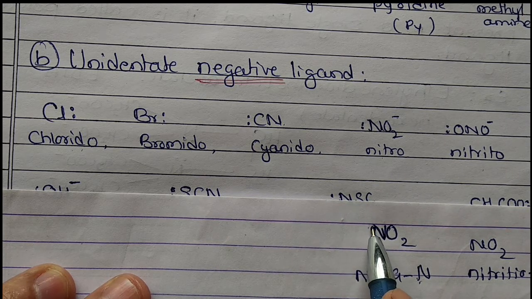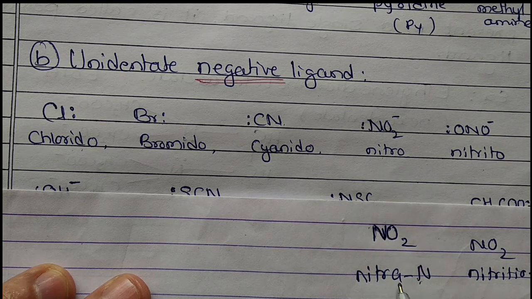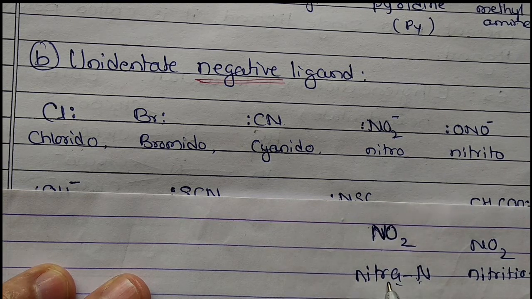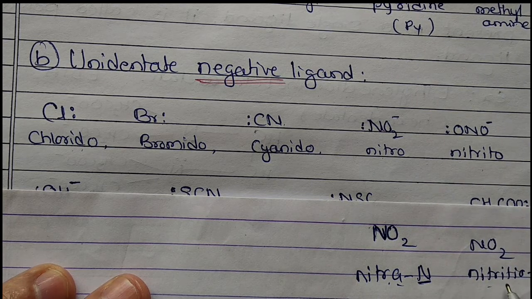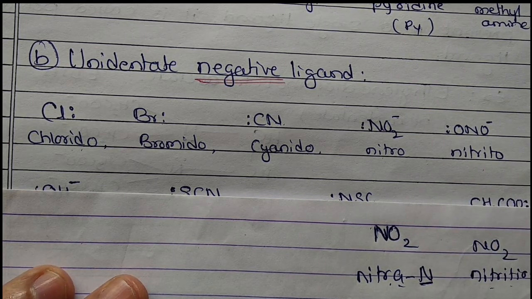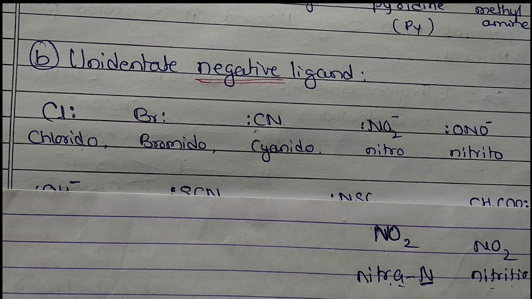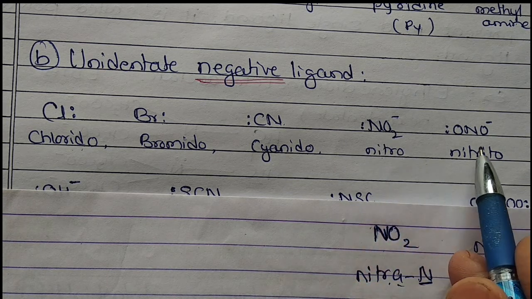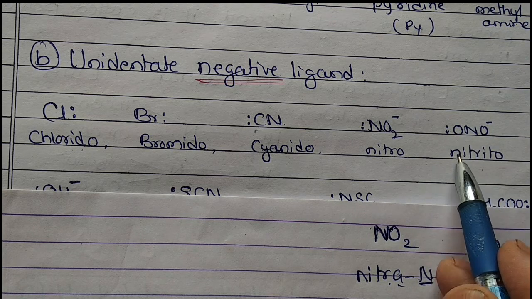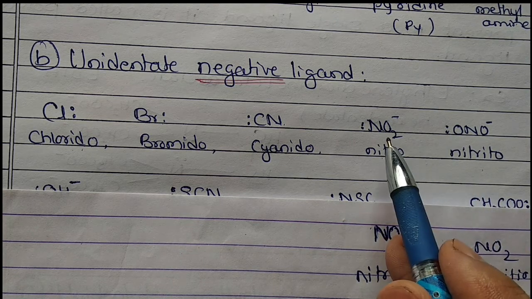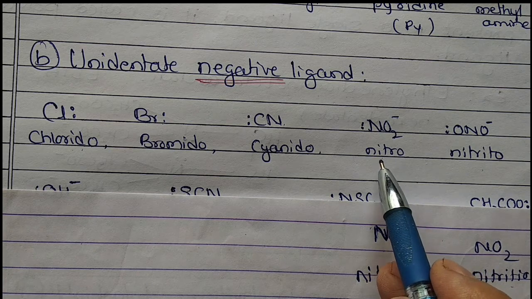So nitrito-N: usually when NO2 is written, it is nitro-N. If oxygen is the donor, that is O, nitrito. Further, when we write the formula we will know that. NO2, this is also NO2, but normally we write ONO when oxygen is the donor atom. When nitrogen is the donor we usually write NO2, that is nitro.